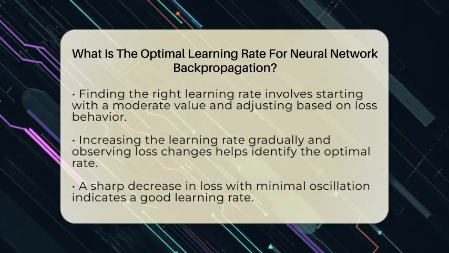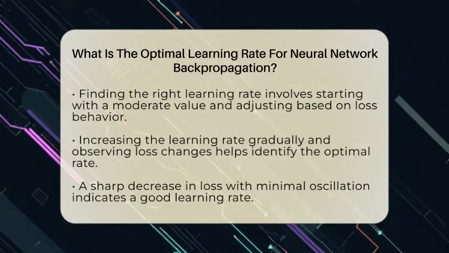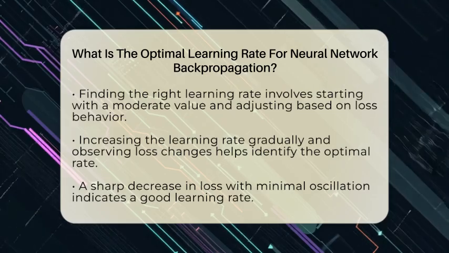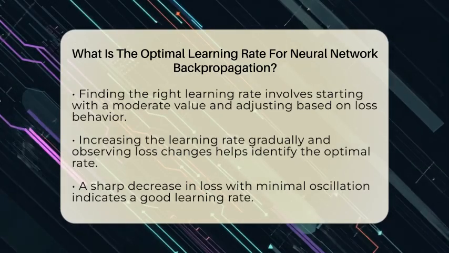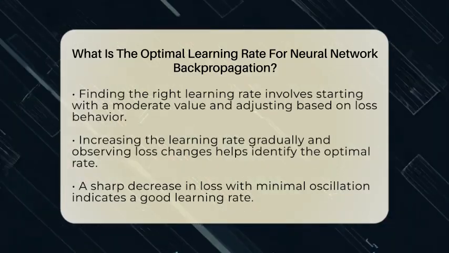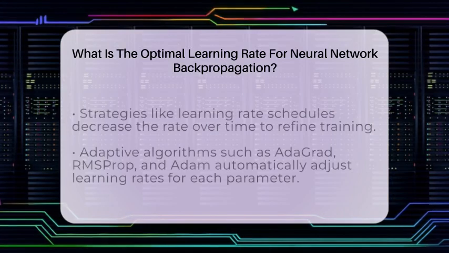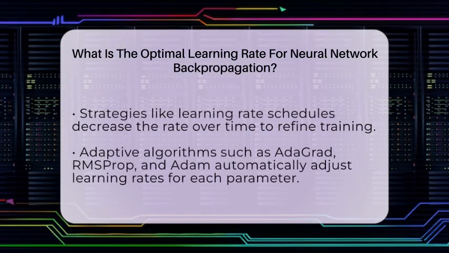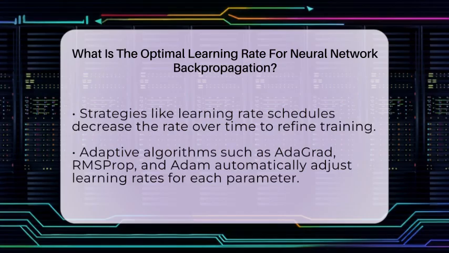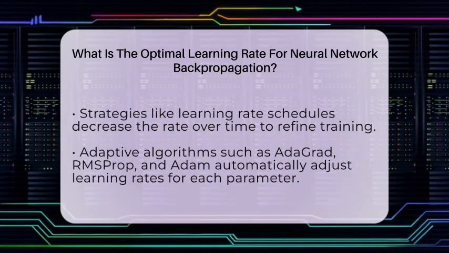There are different strategies to manage learning rates. One popular method is called a learning rate schedule, where you decrease the learning rate as training progresses. This helps the model fine-tune itself as it gets closer to the best solution. Adaptive algorithms like RMSProp and Adam automatically adjust the learning rate for each parameter based on the history of gradients. These methods help keep training stable and efficient, especially with complex models.